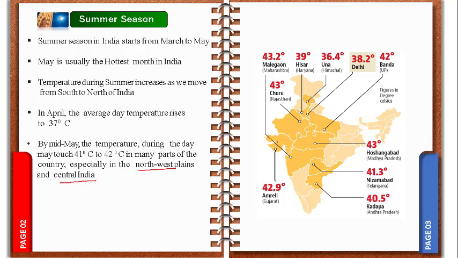here you can find this is northwest Rajasthan. Look here, 43 degrees Celsius. And central India, or Madhya Pradesh, is also reaching 43 degrees Celsius. In our Telangana region also 42, 41 degrees Celsius, and Gujarat. So all these high temperature areas are observed. So especially in the northwest region and central India, it is much hotter during the summer season.